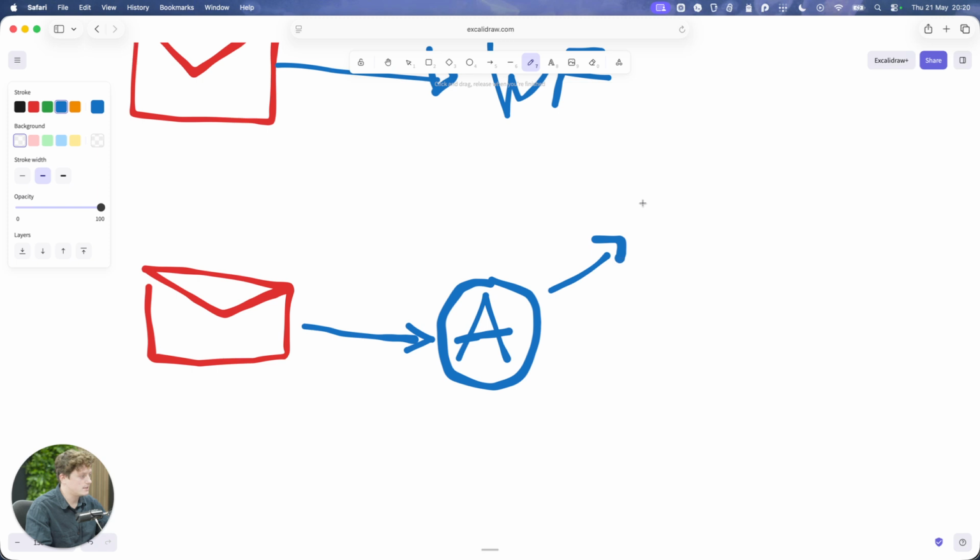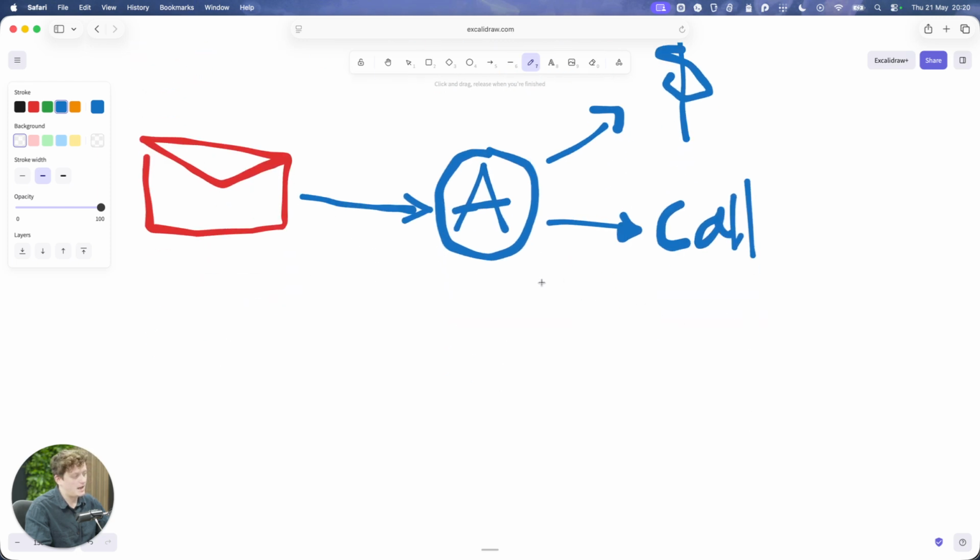The access that it has is, and I wouldn't recommend you do this, but it has access to refund people. It has access to book in a call, for example. It has access to read some sort of knowledge. This here is a brain that I've just drawn.